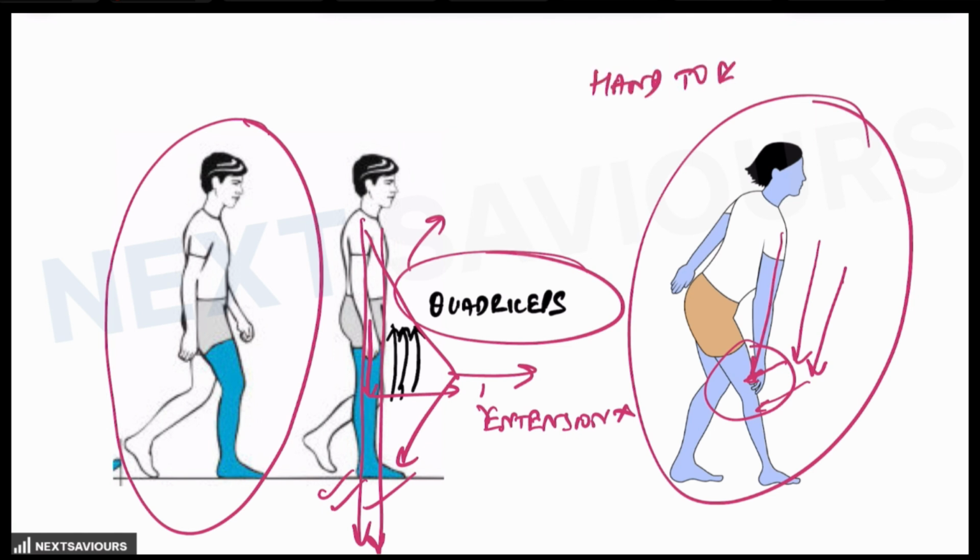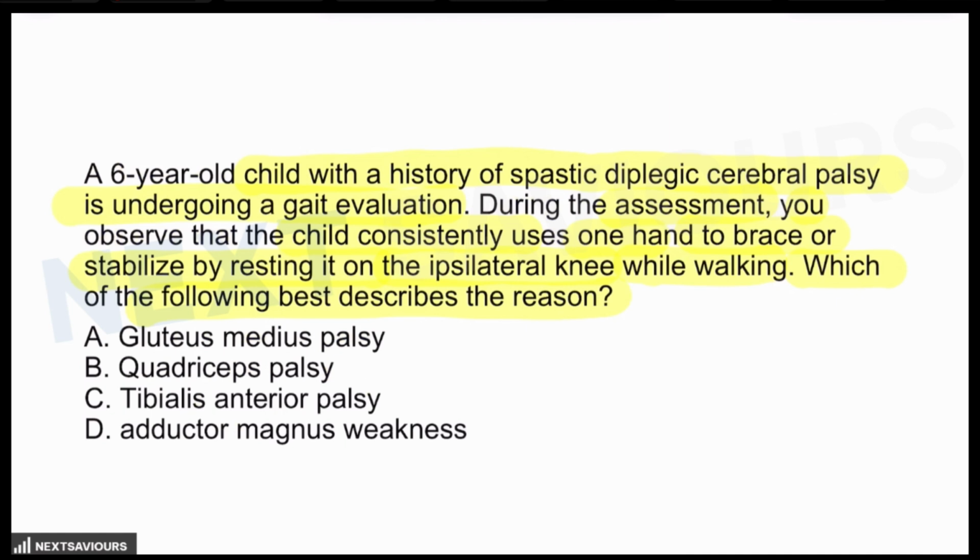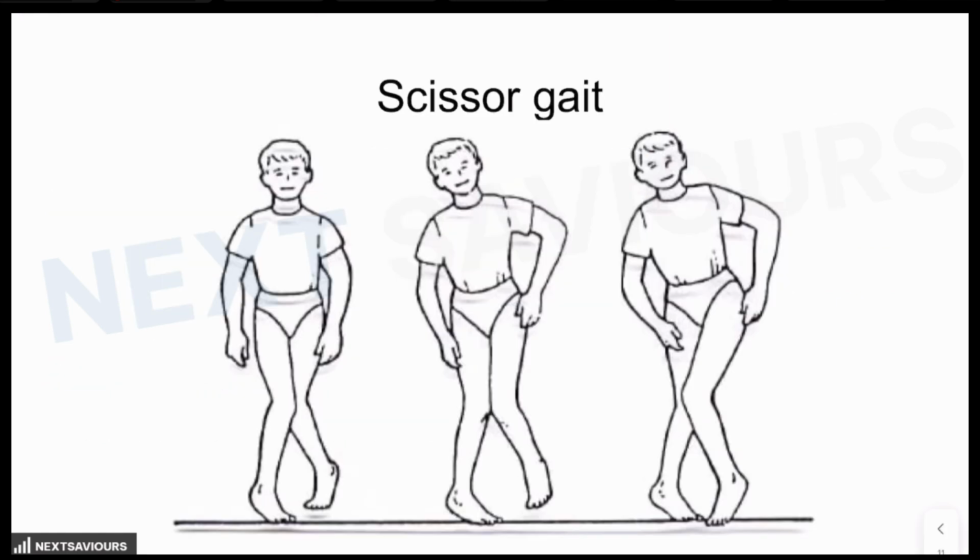And you already came to know the name of the muscle which is affected is the quadriceps. So the answer for this question obviously is quadriceps palsy. Next, coming on to the scissor gait.